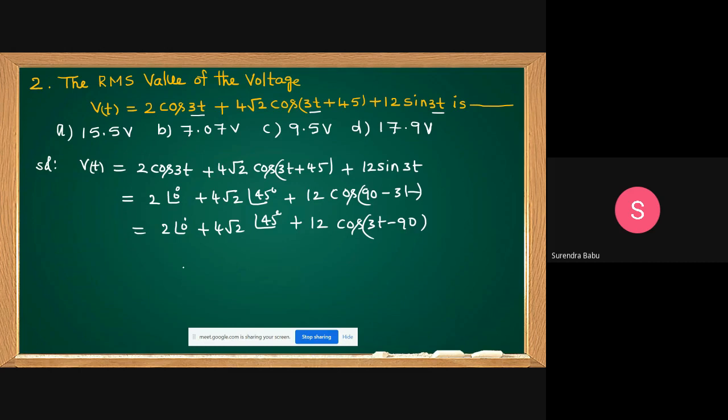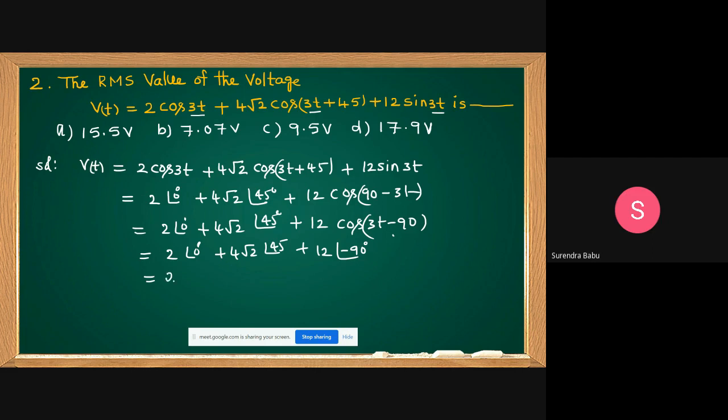Is it correct? Simplifying, 2 at angle of 0 degrees, 4 root 2 at angle of 45 degrees, 12 at angle of minus 90 degrees.